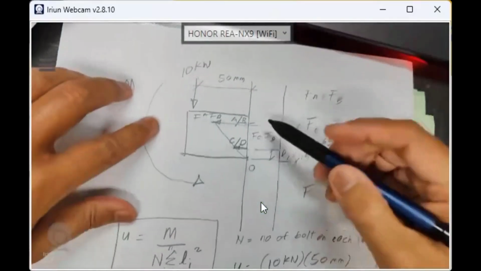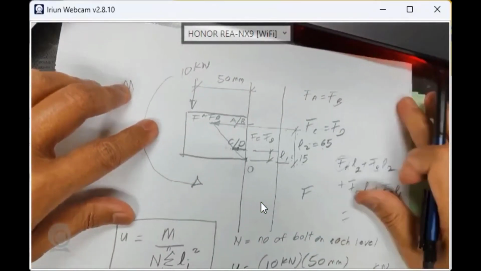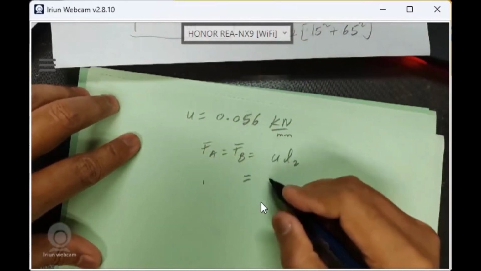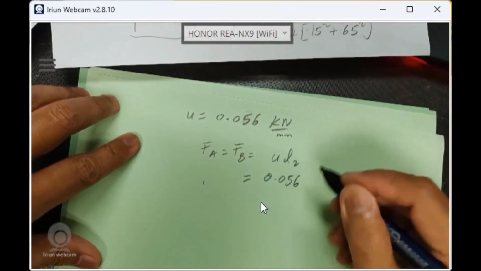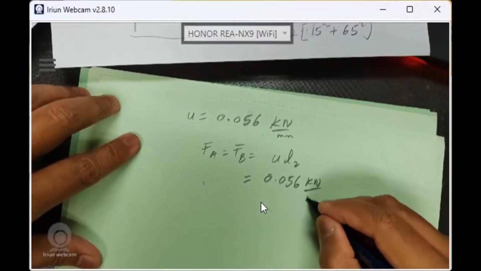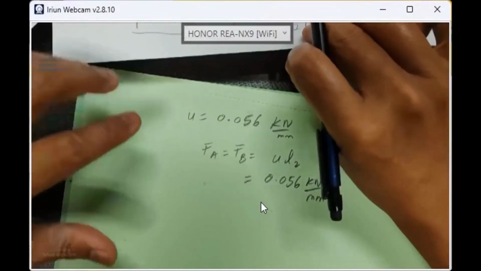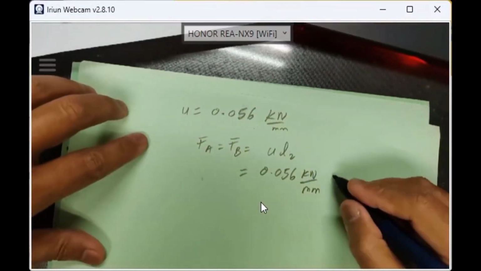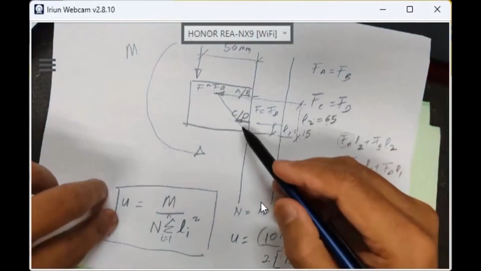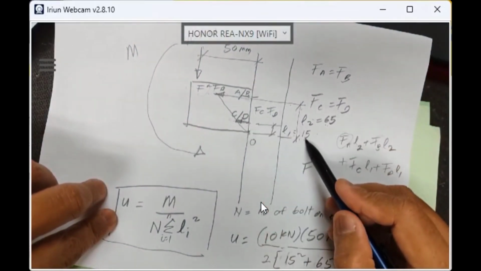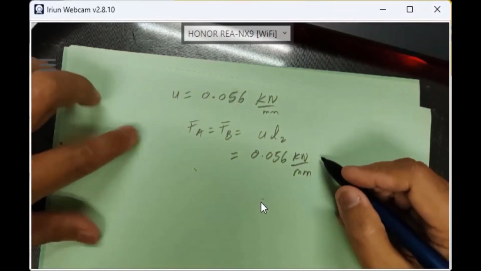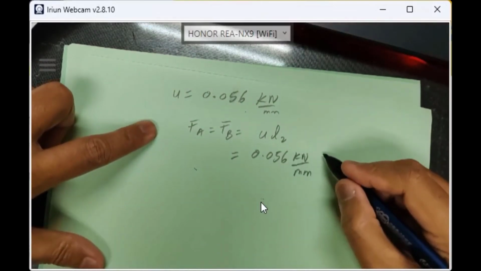FA equals FB because they are on the same level, U times L2. U we already calculated as 0.056 kilonewton per millimeter, and L2 is 65 millimeter. FC and FD are on L1, 15, so their tensile load is low. That's why we use the FA and FB case.